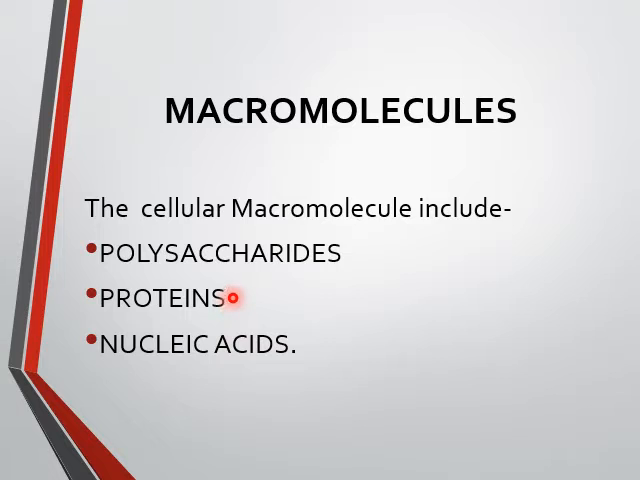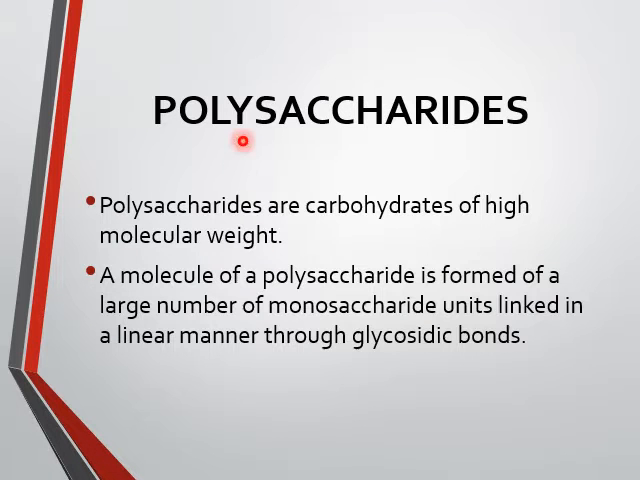Today we are going to start with our first macromolecule, that is polysaccharides. What are polysaccharides? Polysaccharides are the carbohydrates of high molecular weight. The molecule of polysaccharide is formed of a large number of monosaccharide units linked in a linear manner through glycosidic bonds.